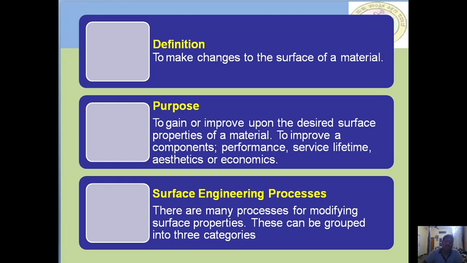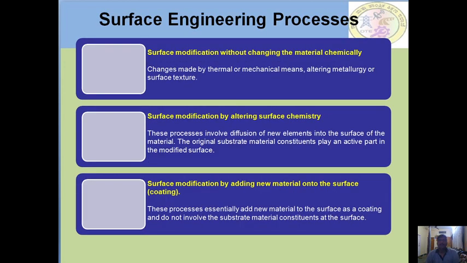These can be grouped into three categories. Surface engineering processes are typically categorized under three sections. First one is surface modification without changing the material chemically. The changes can be made by thermal or mechanical means, altering the metallurgy or surface texture, for example by means of shot peening, which I told you earlier.